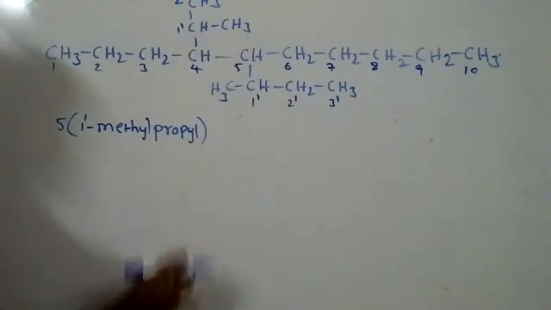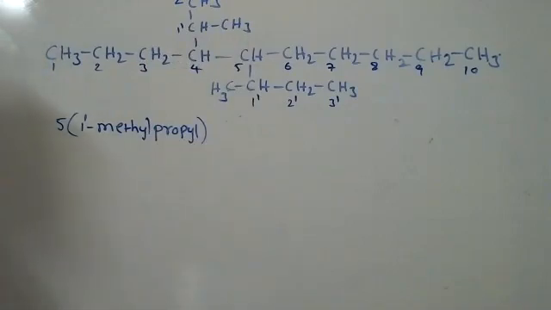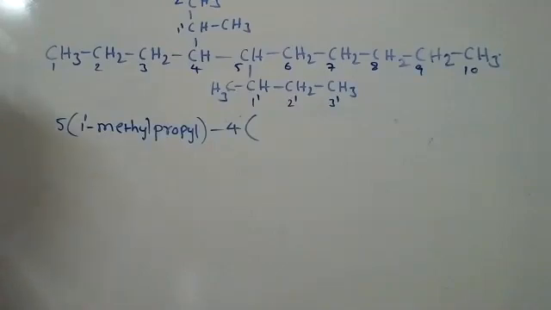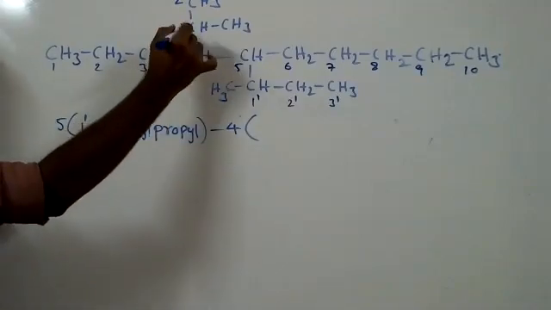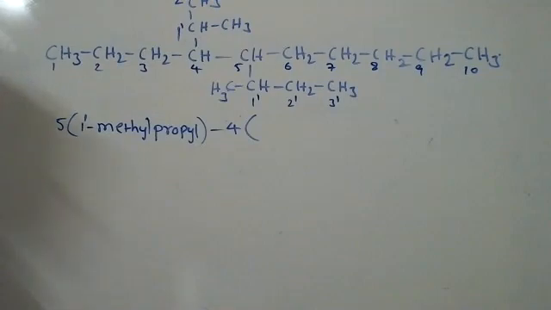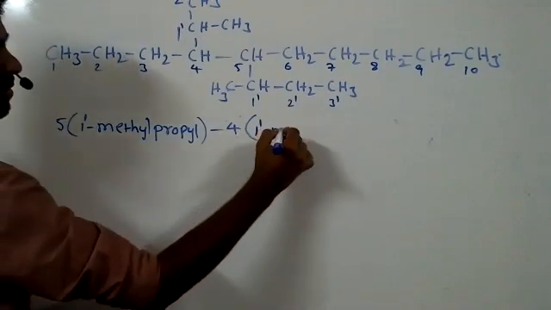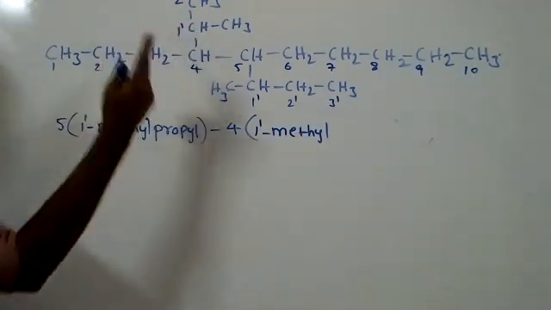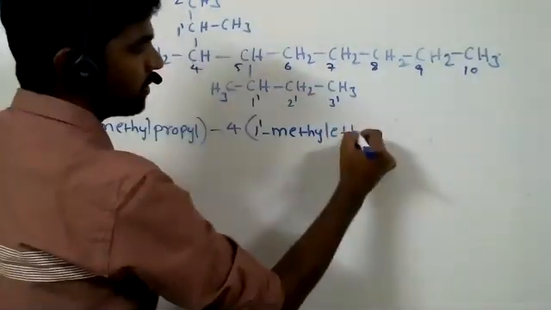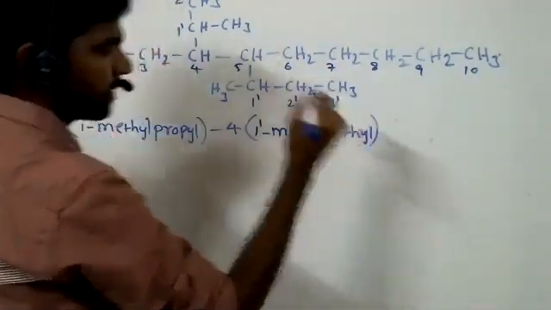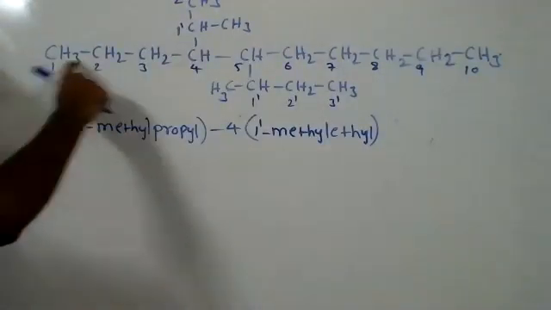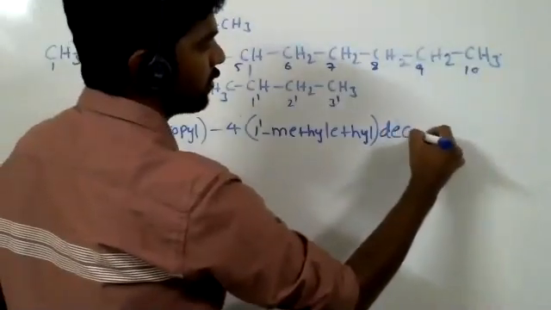Next, write this. Can you explain this once more? Okay, first listen fully; later I will explain after finishing. For the 4th carbon, open bracket. Here also the 1 prime carbon is attached to methyl, so 1 prime methyl. And here the longest carbon chain has only 2 carbons, that's ethyl. Close bracket. Then the name of the parent carbon chain is decane. That's all.